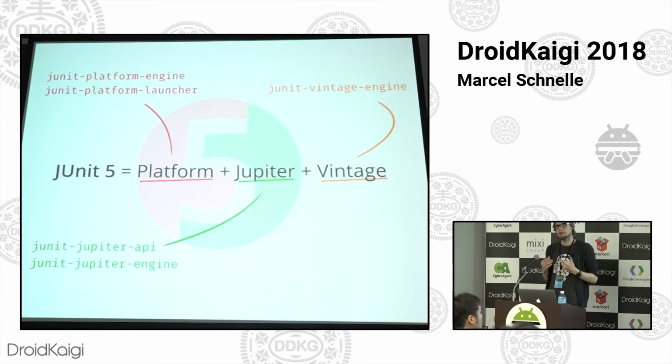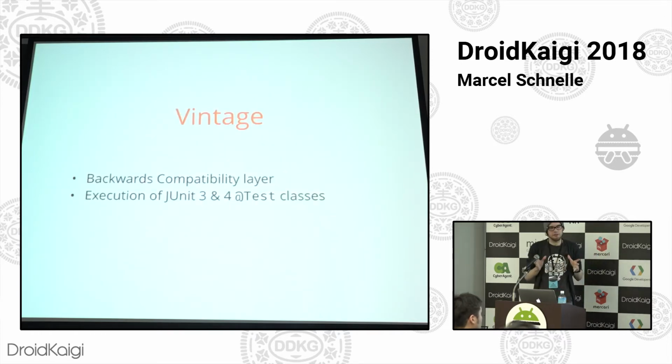And the third component is called Vintage. It's just this one dependency, called Vintage Engine. And you can just think of it as the backwards compatibility layer of JUnit 5. So like with Kotlin, you don't have to commit yourself wholly to upgrade your entire test code base completely. You can just leave your old tests for a while and then write new tests in JUnit 5 maybe, and then migrate everything over gradually. So Vintage is basically just another test engine implementation that hooks into JUnit 4.12, and then you can execute JUnit 3 and 4 tests with that.